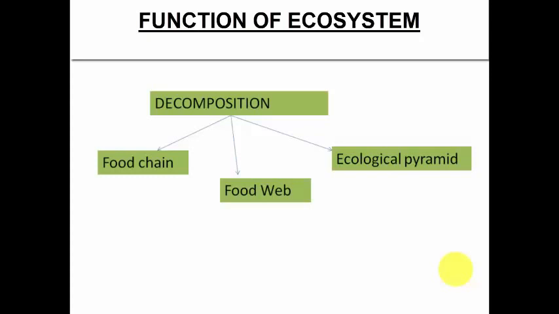Now if you have a number of food chains that are interconnected, that net of many food chains is nothing but what we call a food web. Ecological pyramid: if you take any food chain, and the food chain is represented in the form of a pyramid, it's a graphical representation of a food chain, known as the ecological pyramid. And ecological pyramid can be of three types, as I already discussed: pyramid of biomass, pyramid of energy, pyramid of number. So that we're going to talk about. So every food chain can be represented in the form of a pyramid, right?